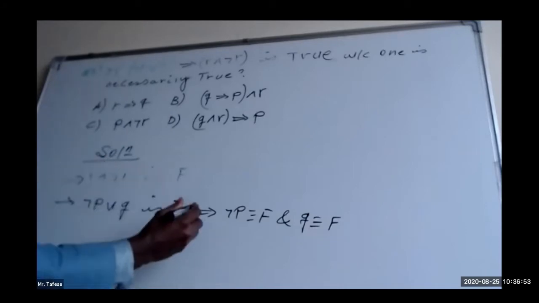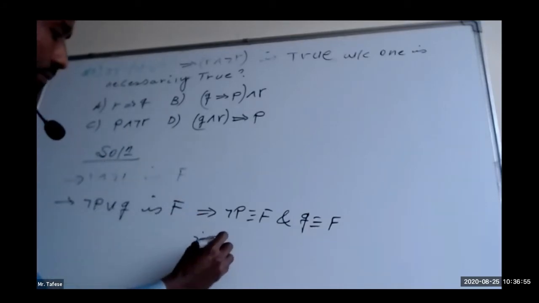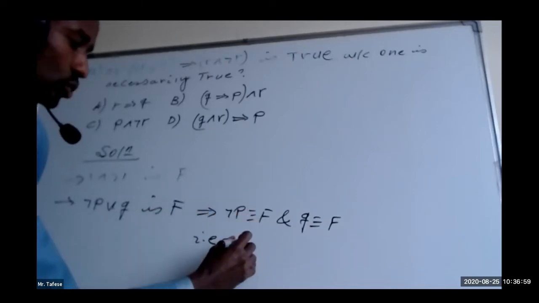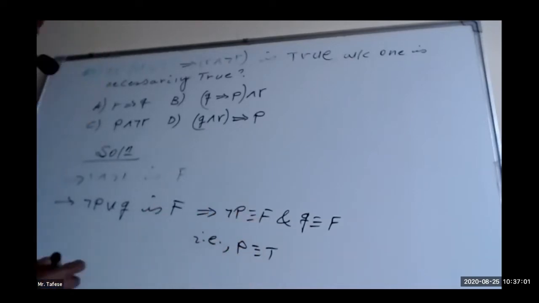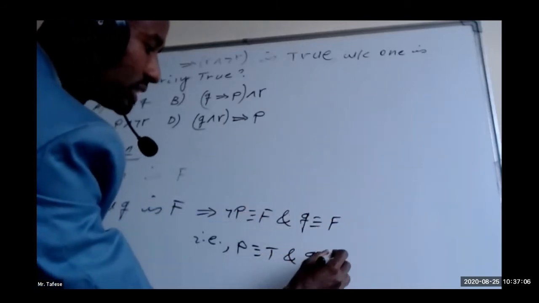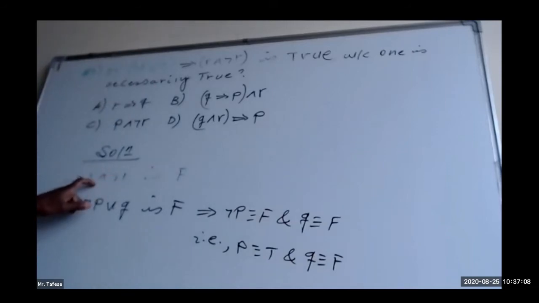Negation of P is false, which means that P is true. P is known to be true. And Q is false. What about R? As I told you earlier, R may be true or false because we have two options. If R is true, negation of R will be false, therefore the conjunction will be false.